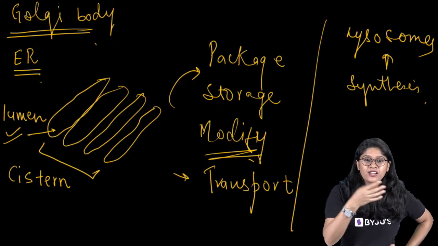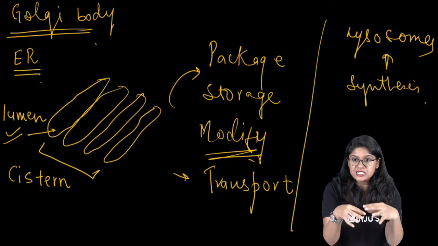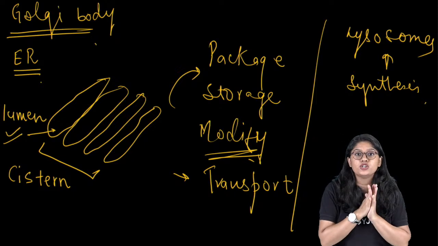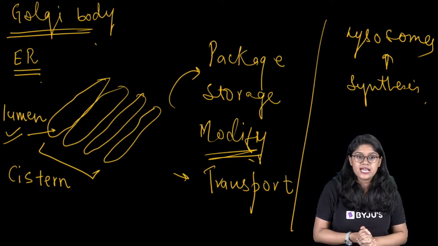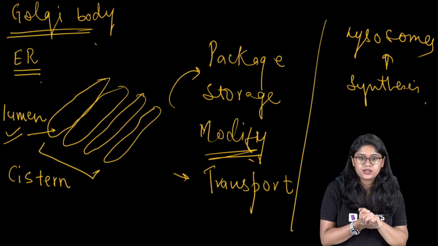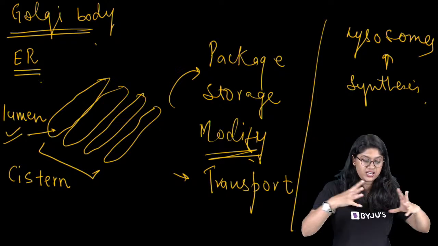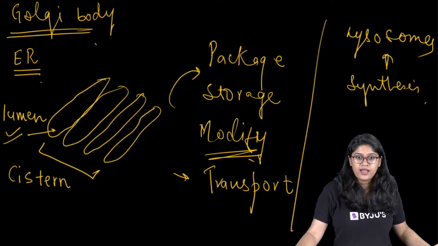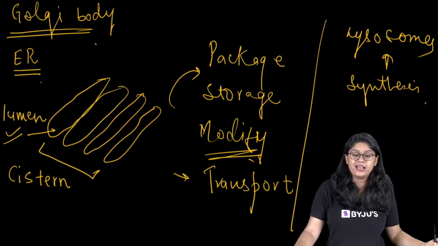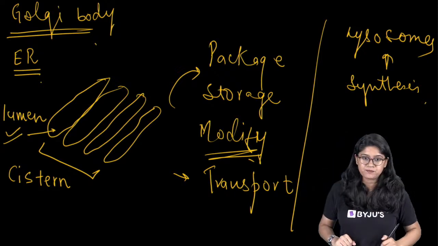Lumen is nothing but the empty space that we have in the stacks that are present in the cisterns, right? That is called lumen in the Golgi apparatus. Yes, I have answered your question. There is no confusion. See, the ER synthesizes the proteins and lipids. A very huge structure is the ER. And the Golgi apparatus is the best friend of the ER, which helps in its function and takes all the material and sends it to different parts.